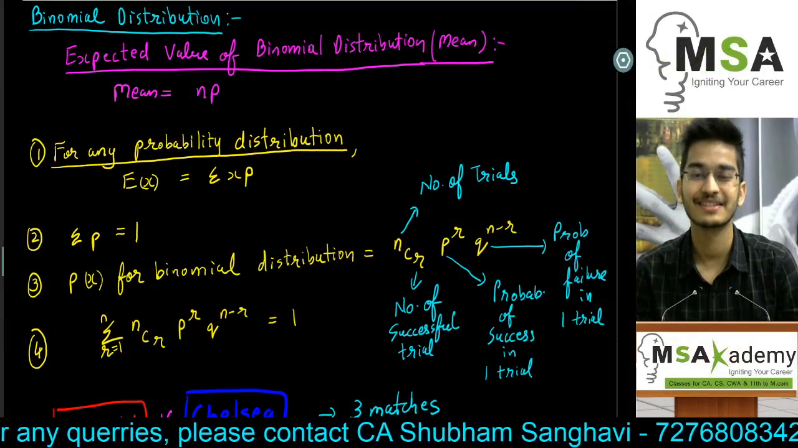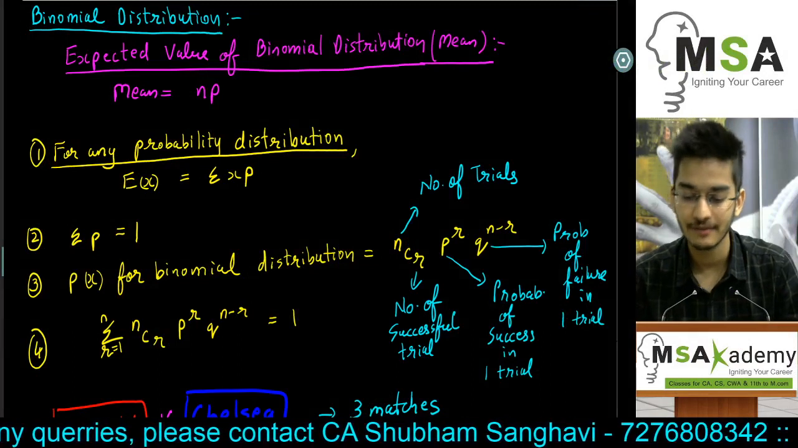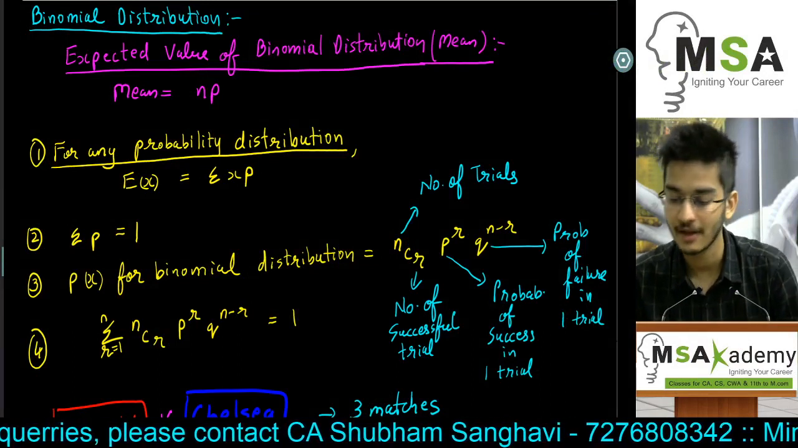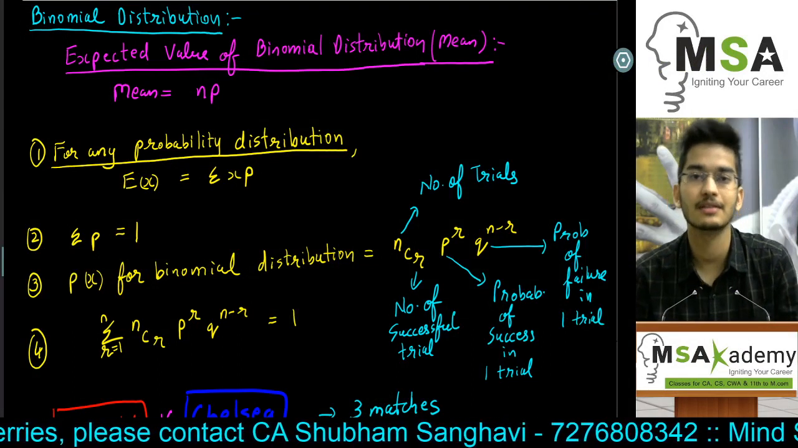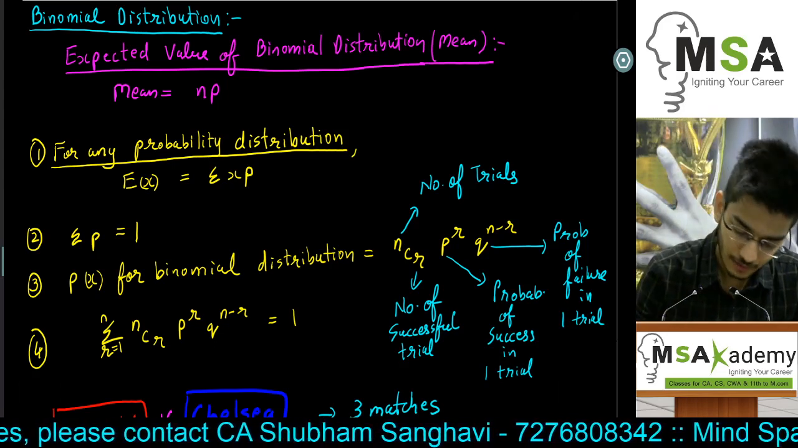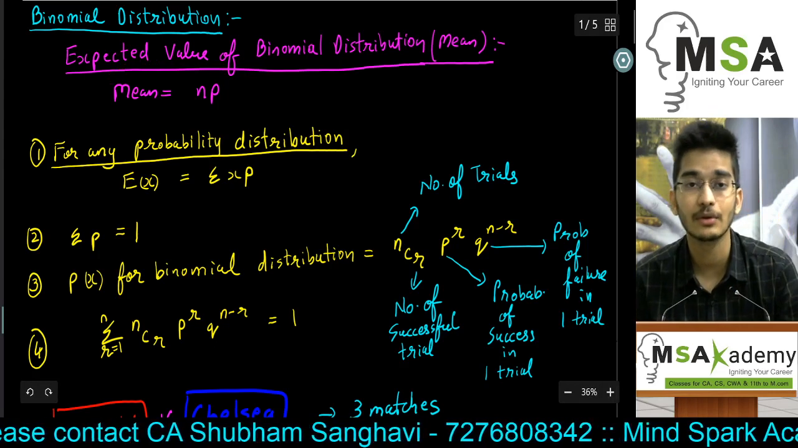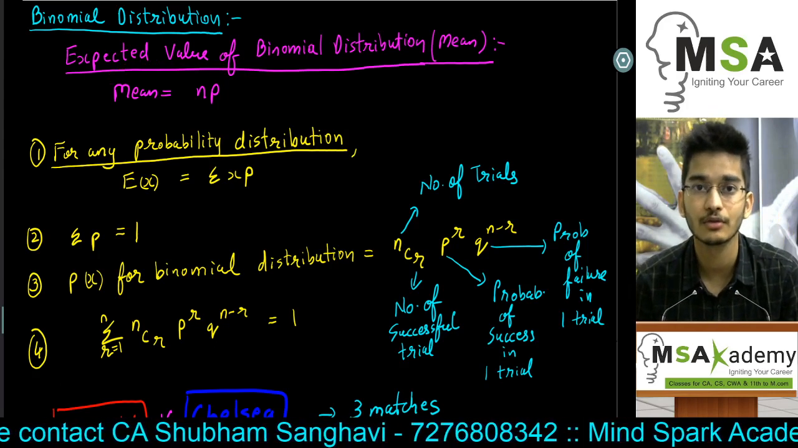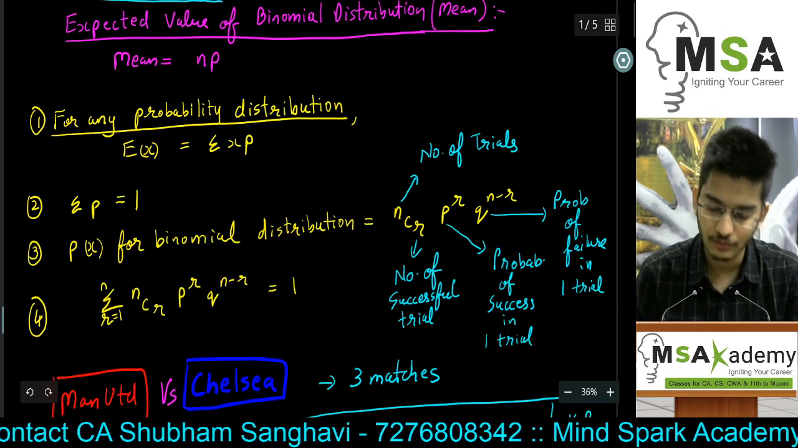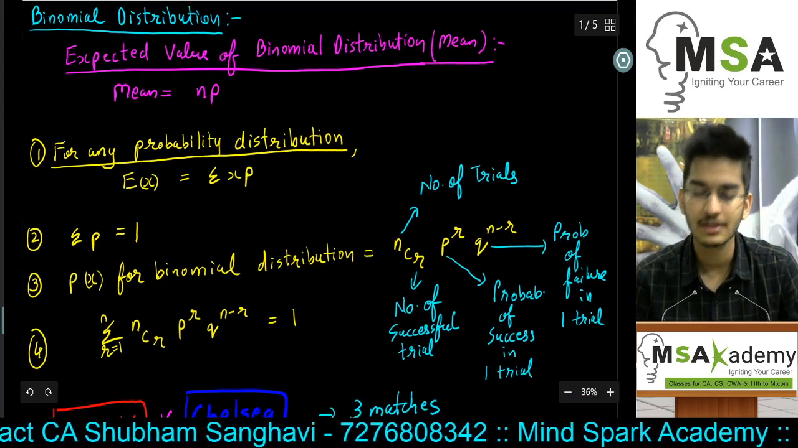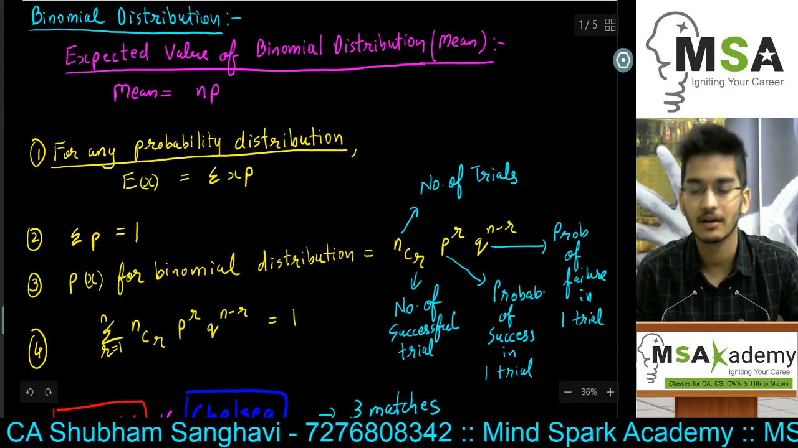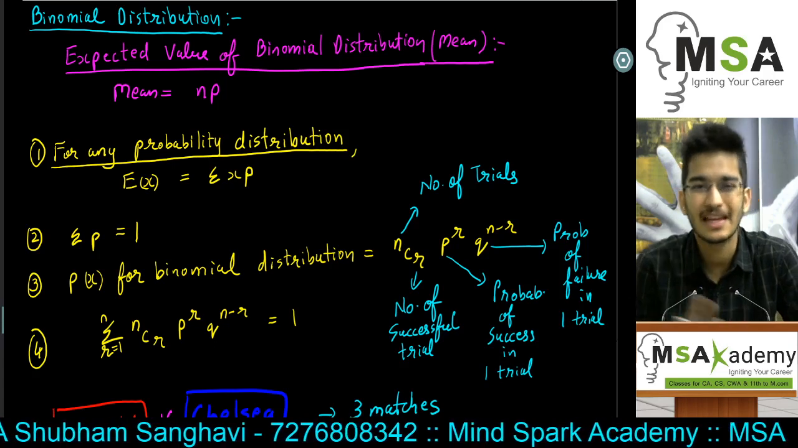Hi guys, this is CA Shubham Sangvi, and today we'll be discussing the expected value of binomial distribution, that is the mean of binomial distribution. Obviously we know the mean of binomial distribution is equal to NP, but in this video I'm going to derive it. To understand the derivation you need to understand four basic points regarding binomial distribution as well as any probability